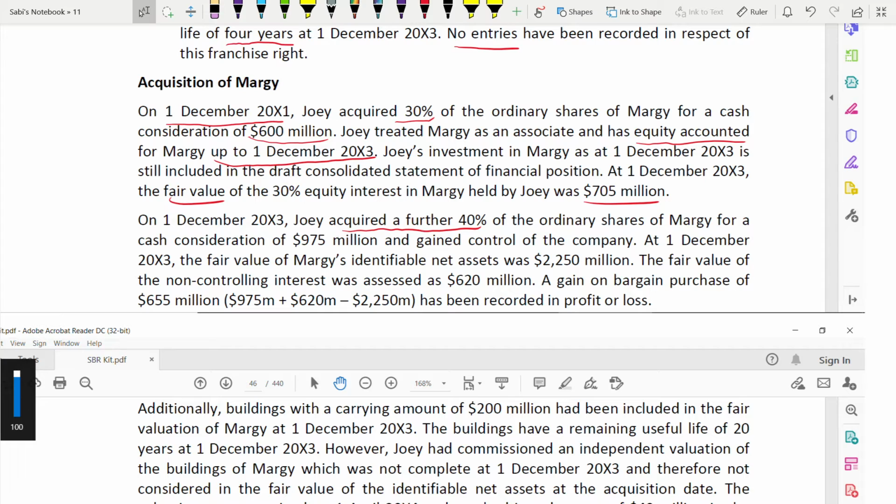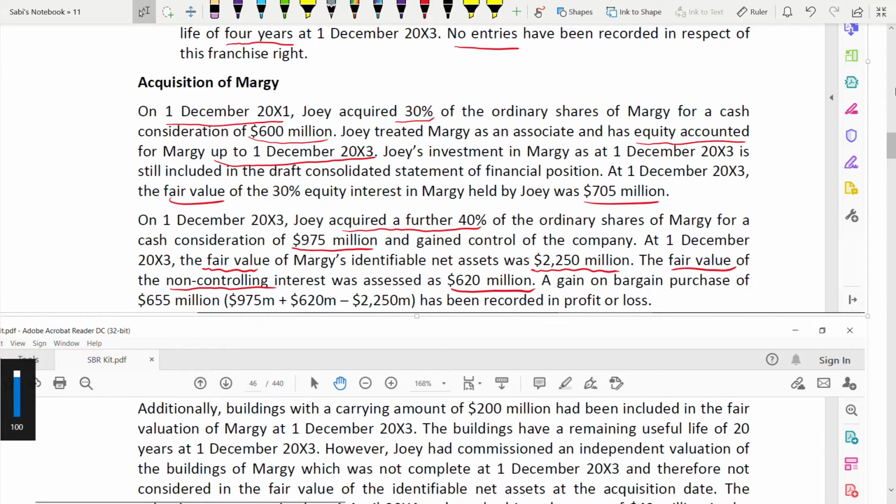They paid 975 million and gained control of the company. Even if they don't say gain control of the company, it is understood. At 1st December 2003, they were giving the fair value of Mergy's net assets at that date. Why? Because at that date you have to calculate goodwill. Why not on the 30%? Because on acquiring the 40%, that day only you became a subsidiary. When you become a subsidiary, only then do you calculate goodwill, not when you buy an associate. So that's why the fair value of net assets is given on that date, and the fair value of NCI also, 620 million.